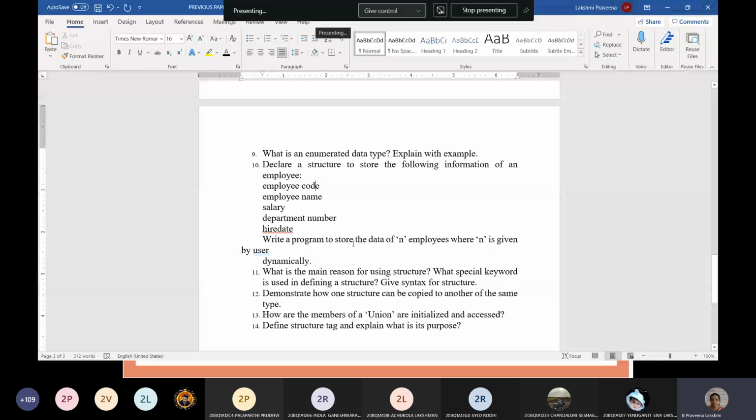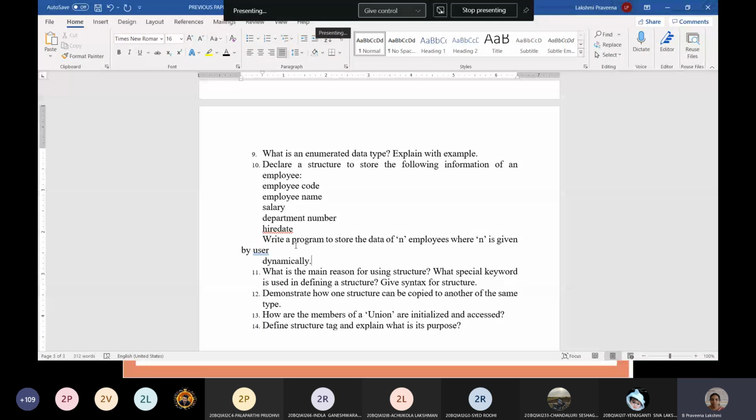So here also you need to use arrays. But here it is not given how many employees there are. So we need to take the n value from the keyboard. printf enter n value, scanf you take the n, and the for loop is repeated up to n: for i equals 0, i less than n. The remaining part is the same, the only difference is the variables.